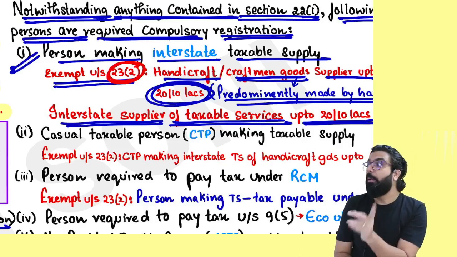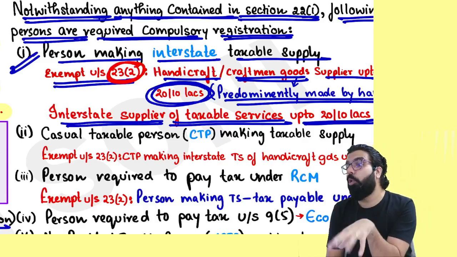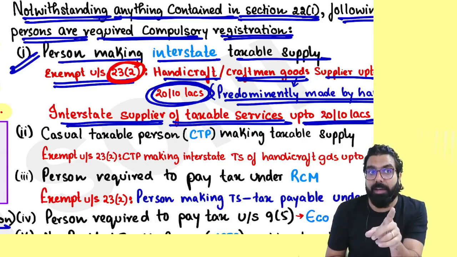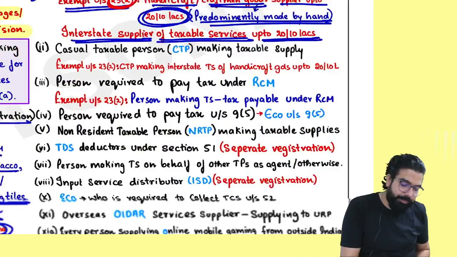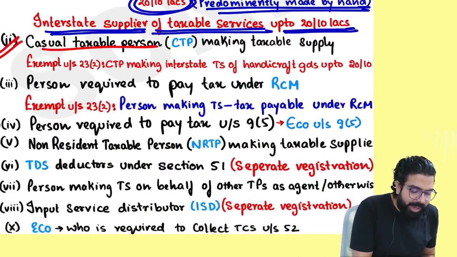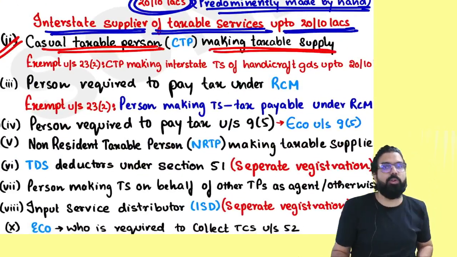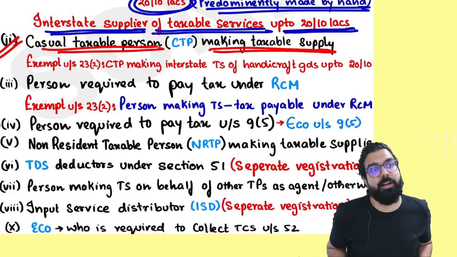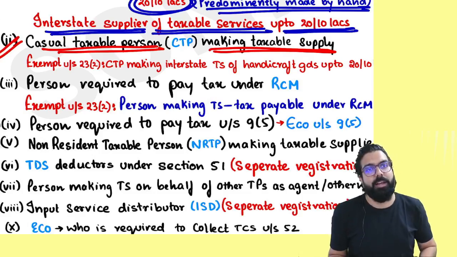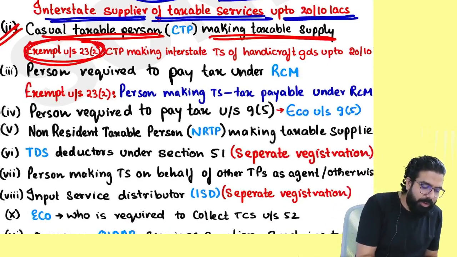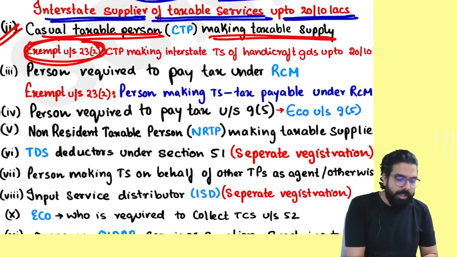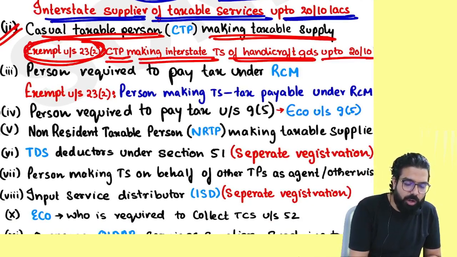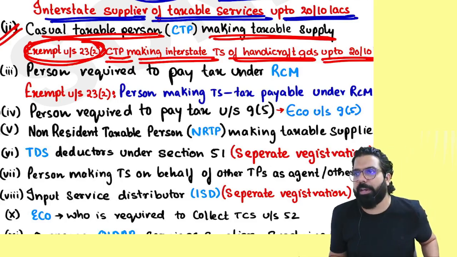Compulsory registration, because it should be mainly by hand. More hand should be used. Then only the exemption is given up to 20 lakh or 10 lakh. Next, the next is casual taxable person making taxable supply. You know, a casual taxable person who is coming from one state to another state for exhibition, etc. That person also has to take compulsory registration. But then exemption was given. Who are the people who are exempted? If you are a casual taxable person making taxable supply of handicraft goods, up to what limit everyone? 20 lakh or 10 lakh.